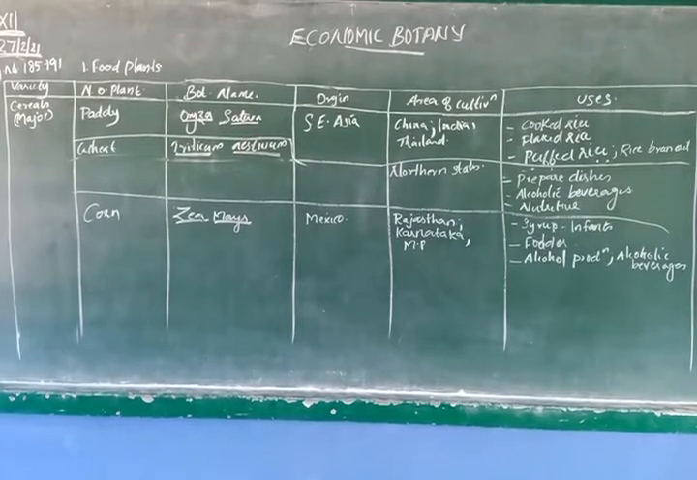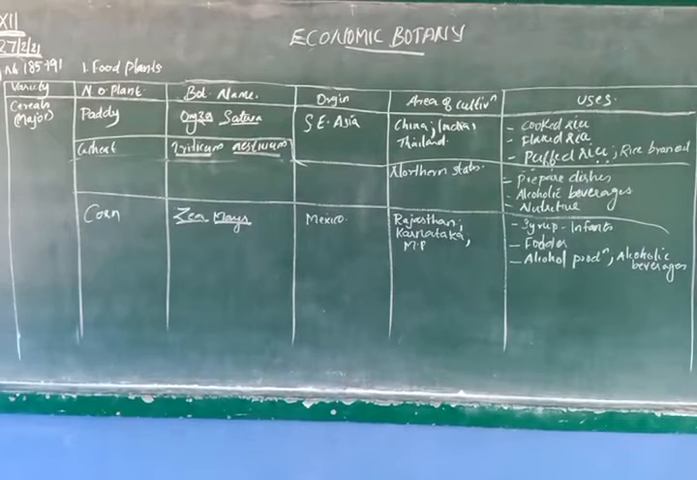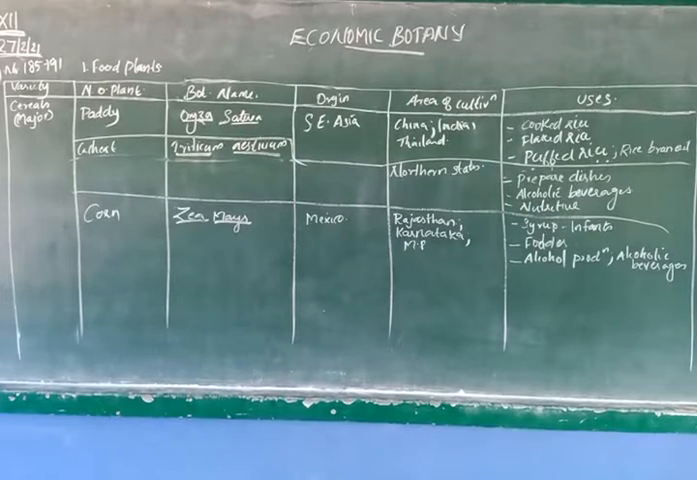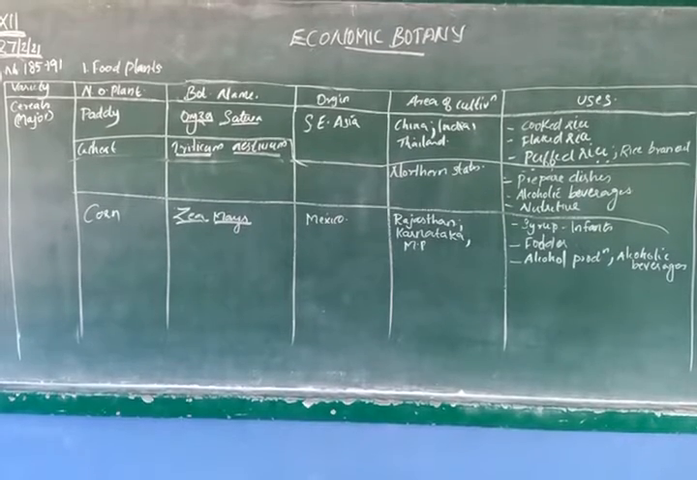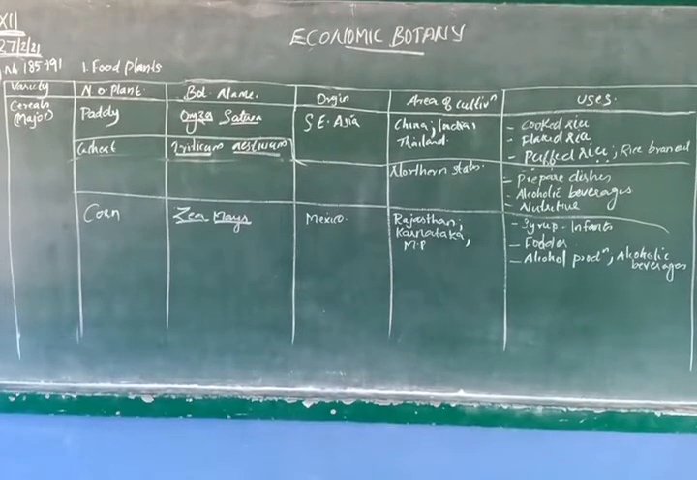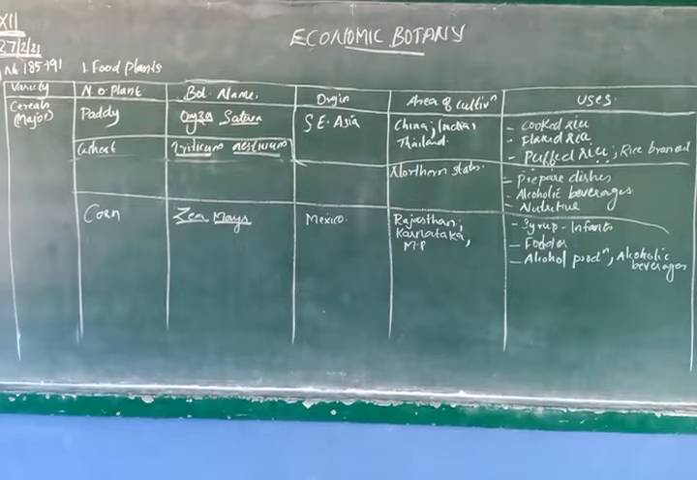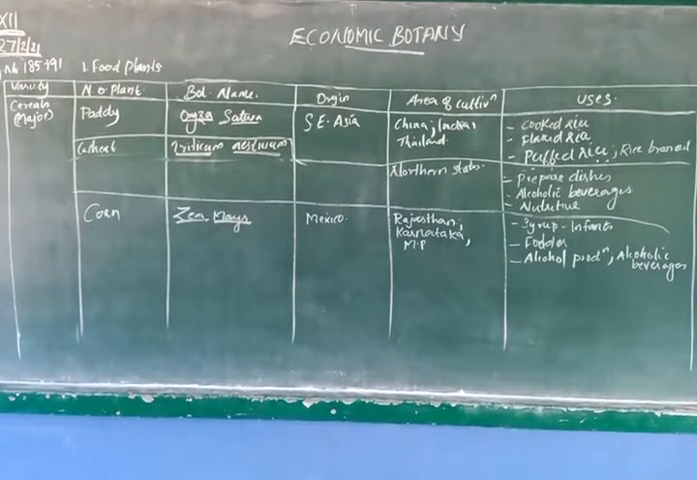And the uses is we can prepare a variety of dishes like paratha, chapati, other bakery products, butter naan. Then alcoholic beverages also. We will use wheat in the production of alcohol, as well as it can be used as a nutritive drink.